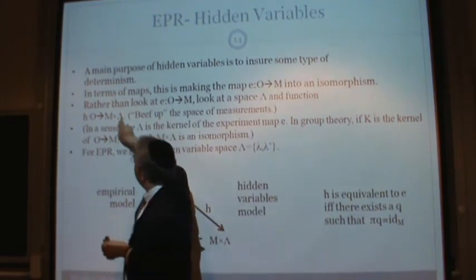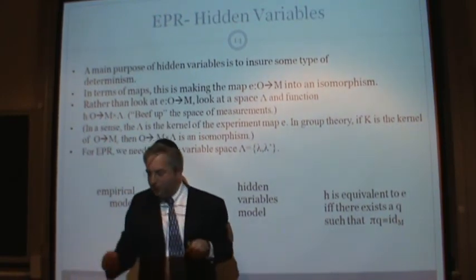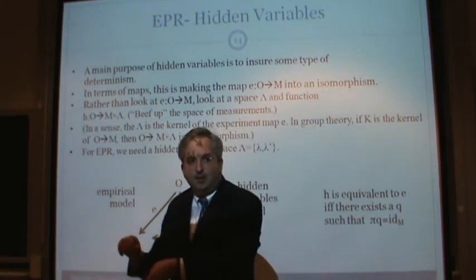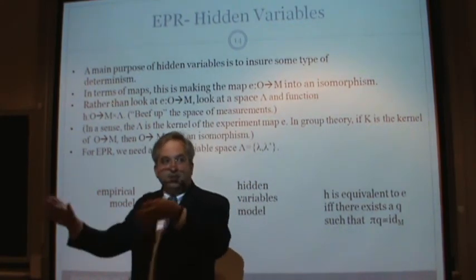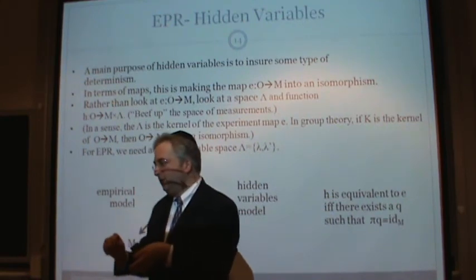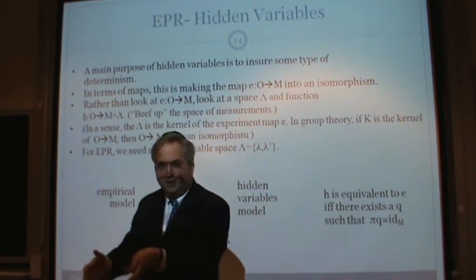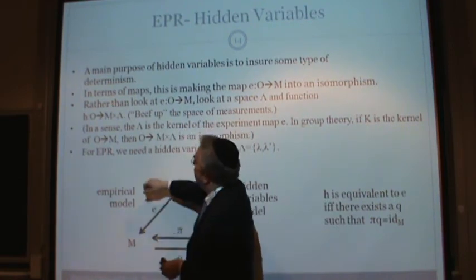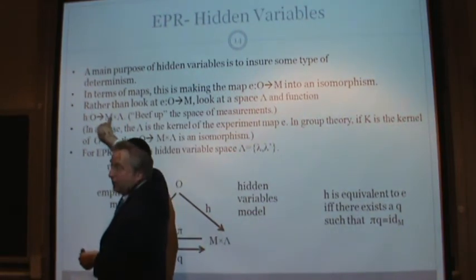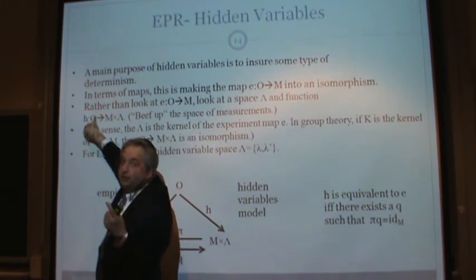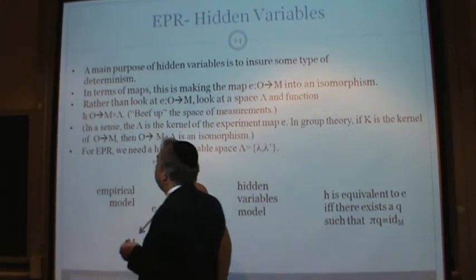In other words, it's not just the measurement. It's not whether this Geiger counter is going to beep or not beep, but there's some hidden variable, some other thing going on here that's going to explain whether it's going to beep or not beep. So when I'm looking at a Geiger counter, it's not just the Geiger counter, but there's something else affecting it. Given a measurement and the hidden variables, there will be exactly one outcome. And that's what we're trying to do in terms of determinism.